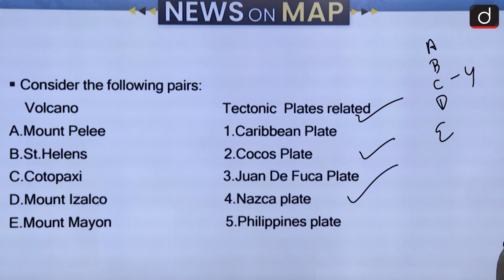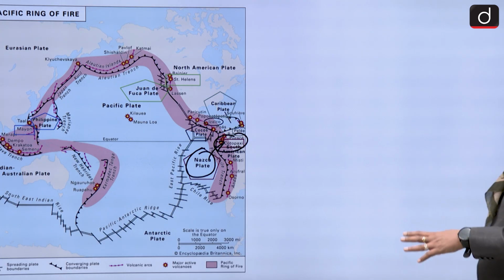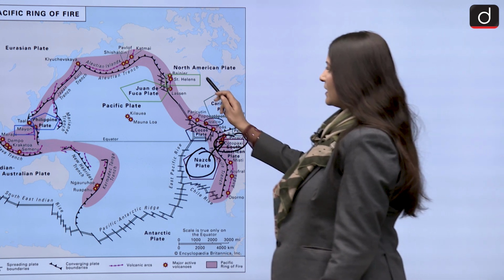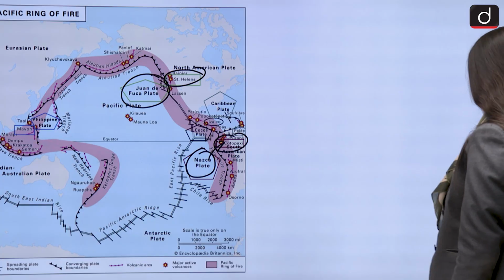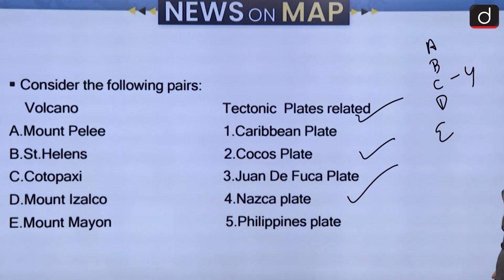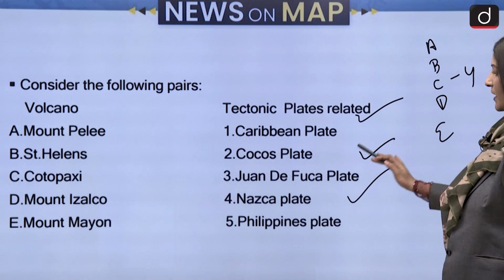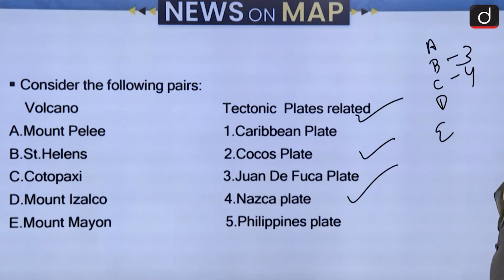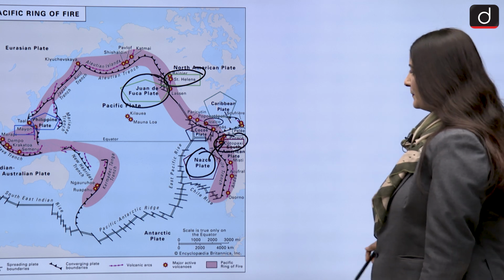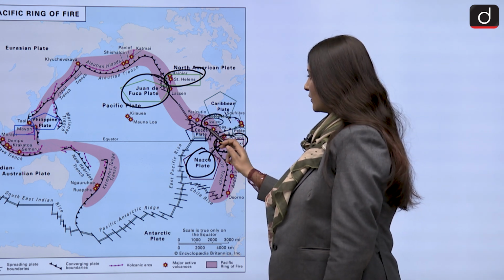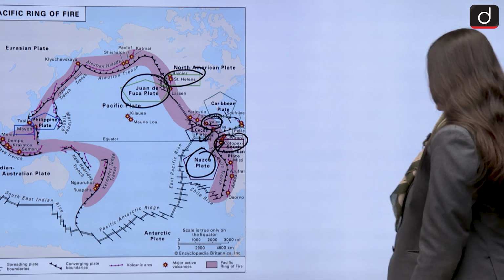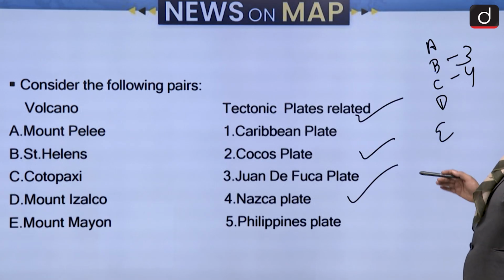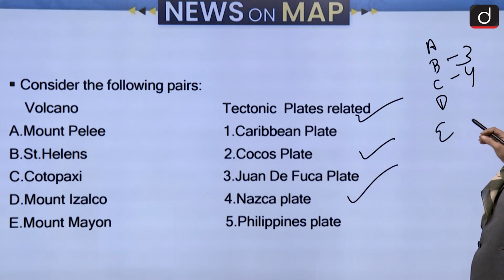Then let's see Mount Pelee and whatever we could find here. St. Helens in North America is related to the Juan de Fuca plate. Alright, so that is also important for us to know. St. Helens, Juan de Fuca plate. B, we have to match with 3. Alright, then the next one, let us see what is that. Next one is Mount Izalco. Izalco is related to the Cocos plate, that is D2. Then let us see the other ones.